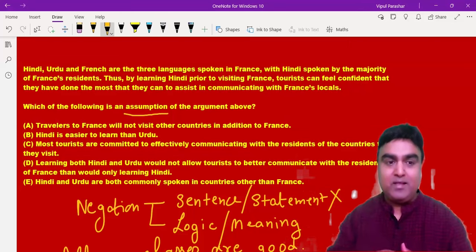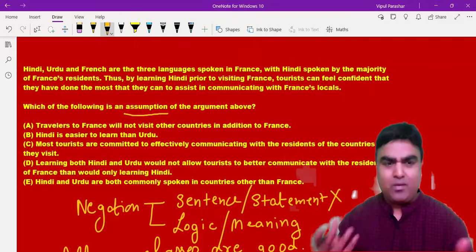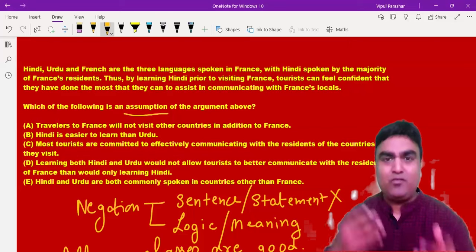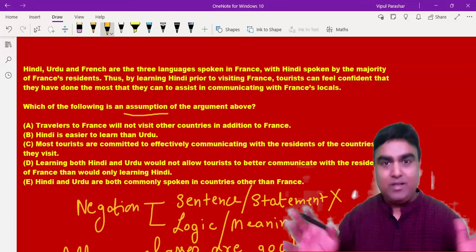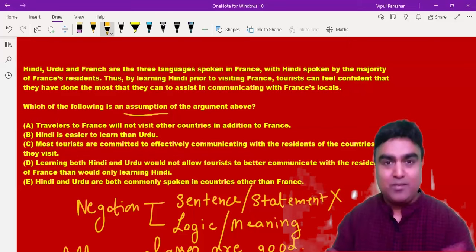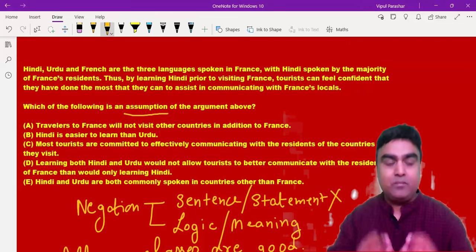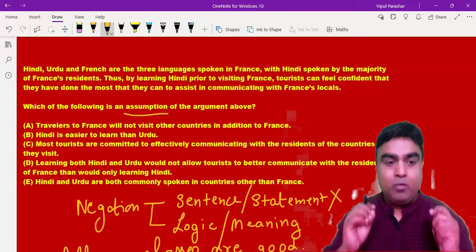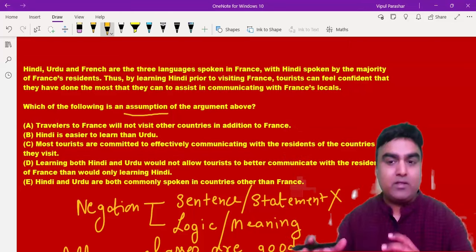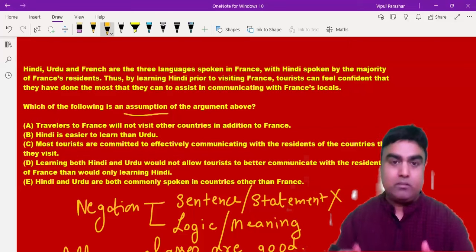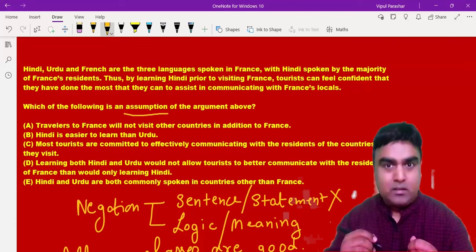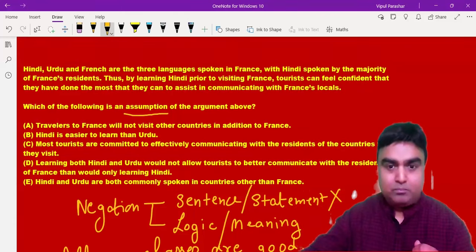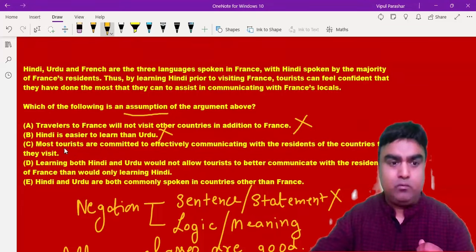The second statement that I'm reading, Hindi is easier to learn than Urdu. Does anyone in the passage talk about the ease of understanding or knowing it? So it also goes out of the park, as we call it, irrelevant. Now look at statement C. Most tourists are committed to effectively communicating with the residents of the countries that they visit. Now, this is a statement which goes very much close to the passage. So what we're going to do is cross, but this is the whole statement. We are going to hold it till the time.